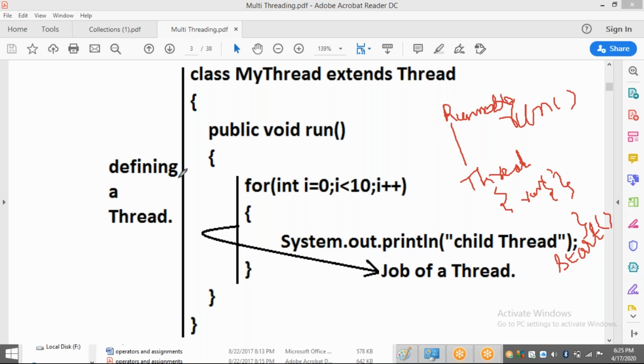So how will your start method be? See, for example, this is a start method. In this, we are going to have many lines. About those lines we will discuss later. Finally, we are going to have a call to the run method. The internal call is what? The run method. That means if your thread calls the start method, it automatically calls the run method. This is the concept.